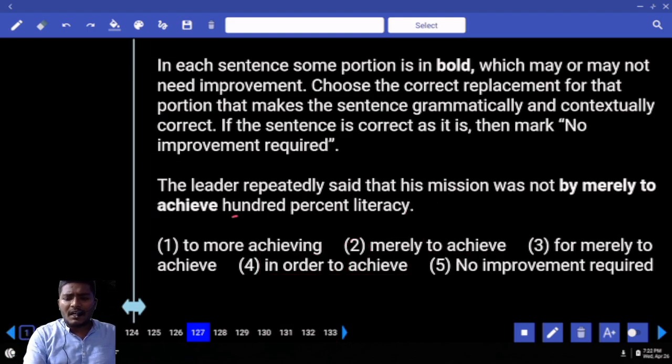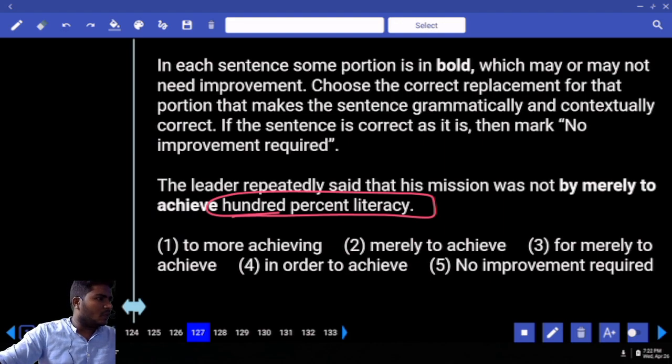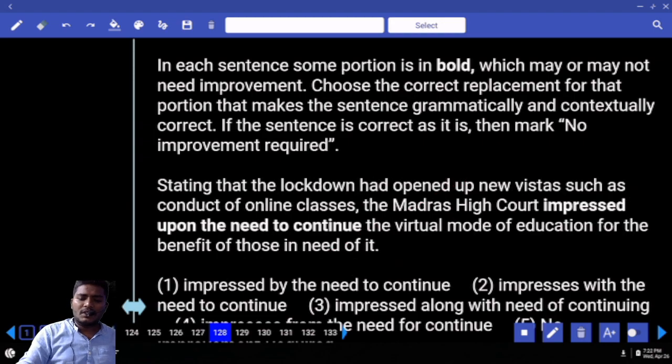You might also say 100% literacy is never an achievable goal. So that is the reason it cannot be a necessary one. You can go with the 2. Move to 128.